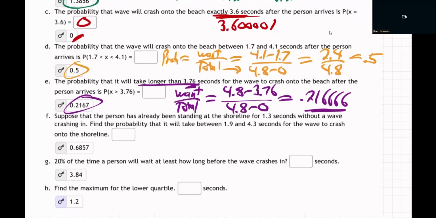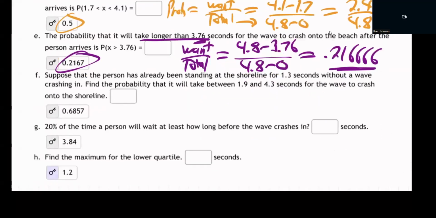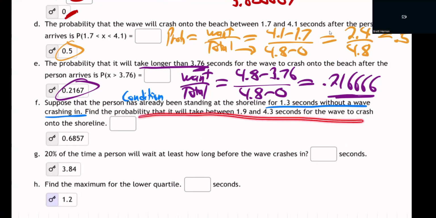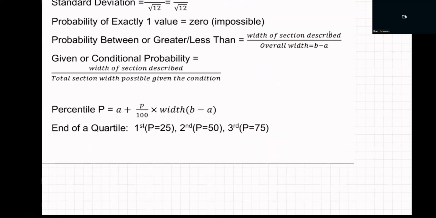So, all right, next. Now, here's where things get a little more tricky. Suppose that the person has already been standing at the shoreline for 1.3 seconds without a wave crashing in. That's a condition. They're giving us now a condition, right? They've waited 1.3 seconds without a wave crashing in. Find the probability that it will take between that and that. Well, it's going to be this form.